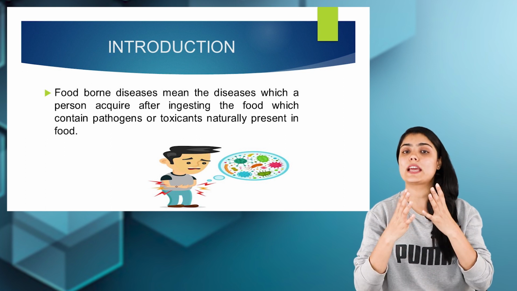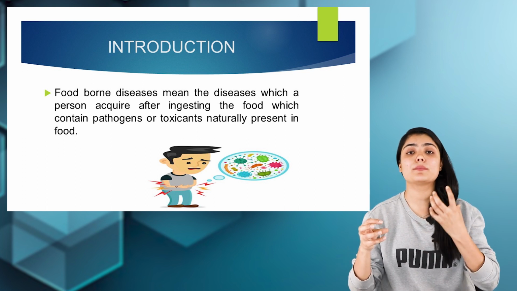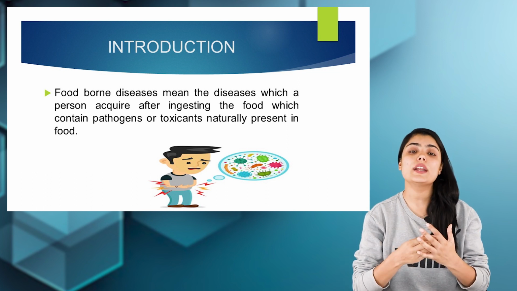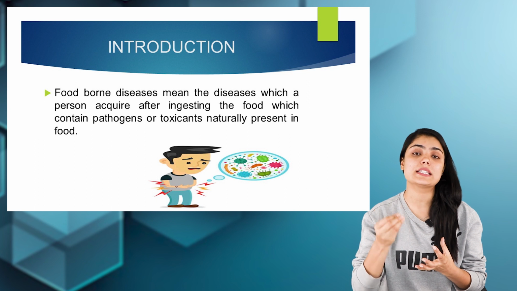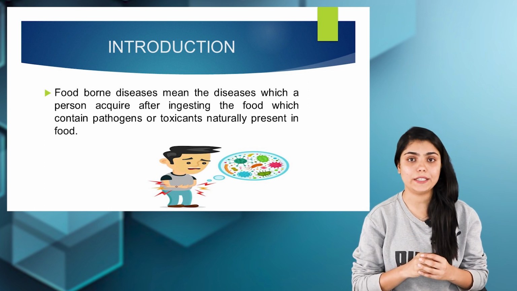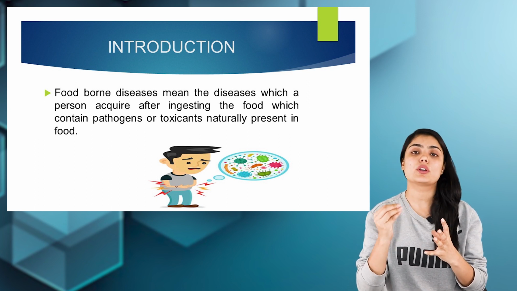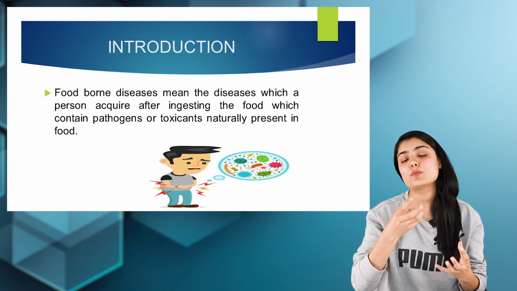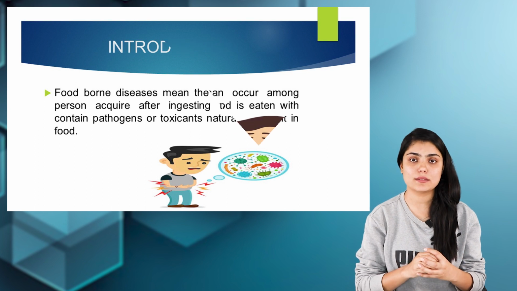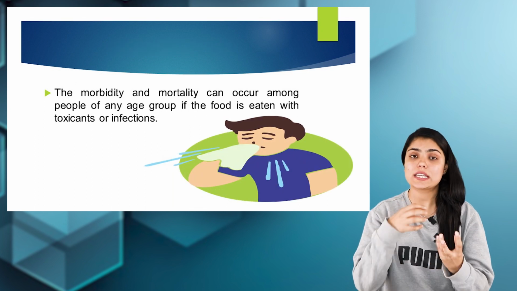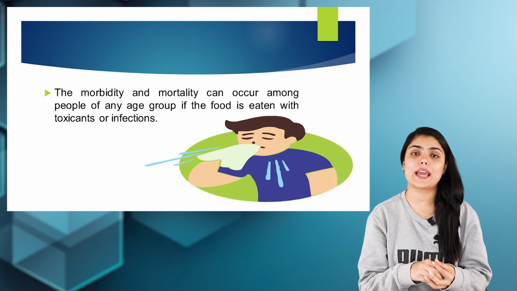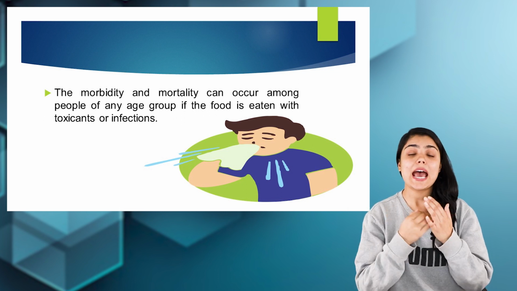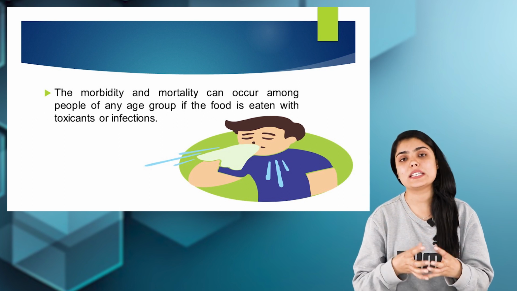Foodborne disease can be caused by the pathogenic microorganisms that a plant, a fruit, a vegetable or any food item may harbor, or it may also be caused by toxins that are present in the food naturally. So a foodborne illness is the disease that is caused after the ingestion of food that has been contaminated by microorganisms. If the food that we ingest is contaminated with pathogenic microorganisms, or has any kind of toxins harmful for the human body, foodborne diseases may occur at any age group.